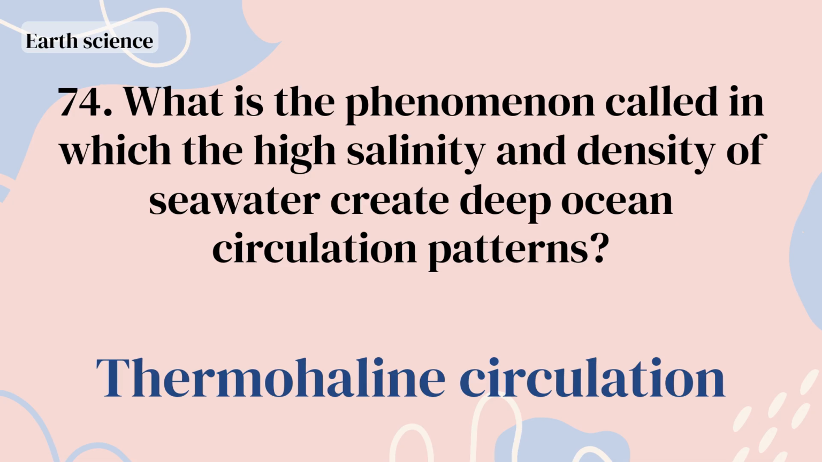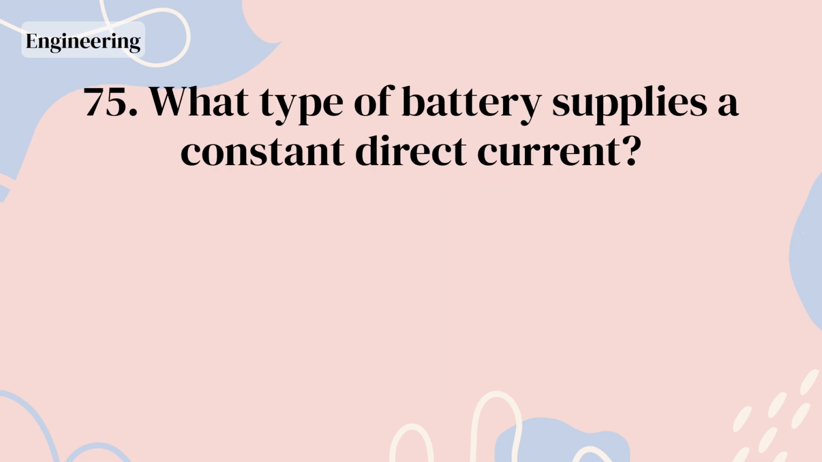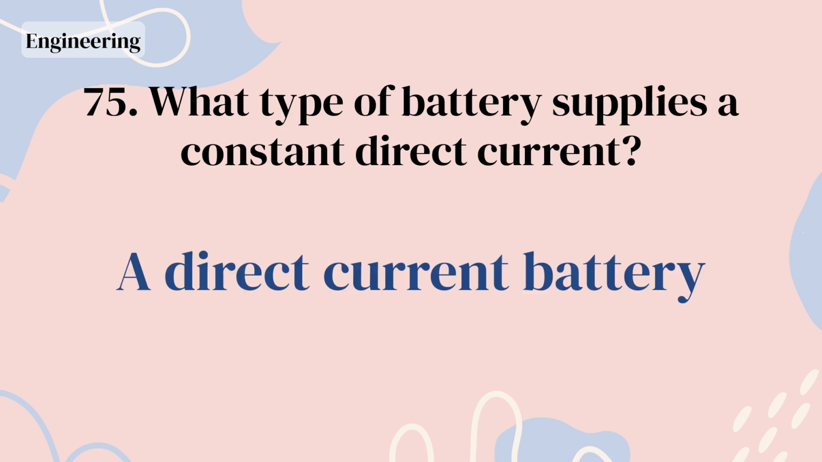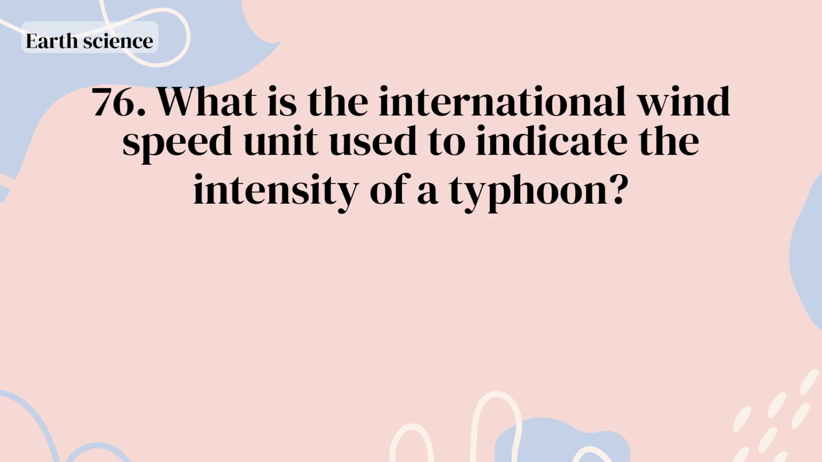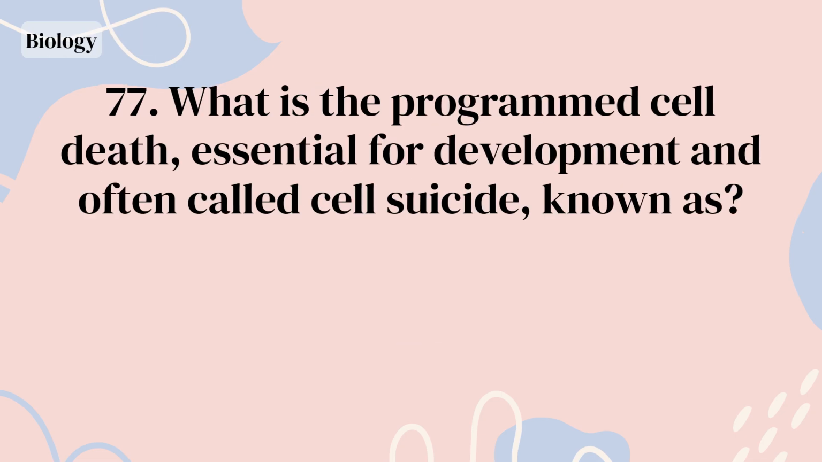Thermohaline circulation. What type of battery supplies a constant direct current? A direct current battery. What is the International Wind Speed Unit used to indicate the intensity of a typhoon? Knot. What is the programmed cell death, essential for development and often called cell suicide, known as?